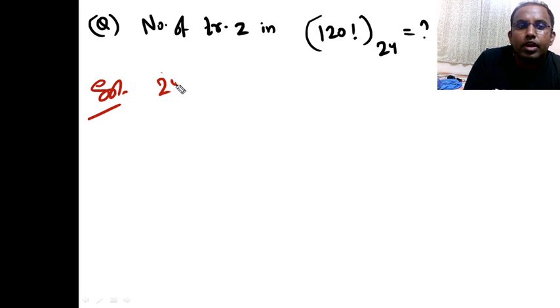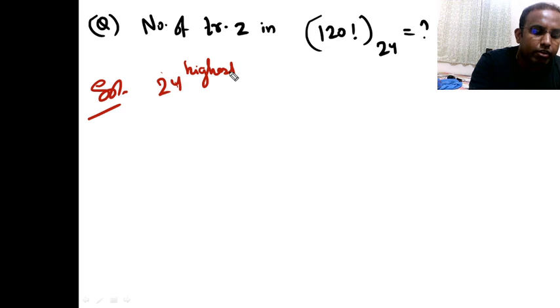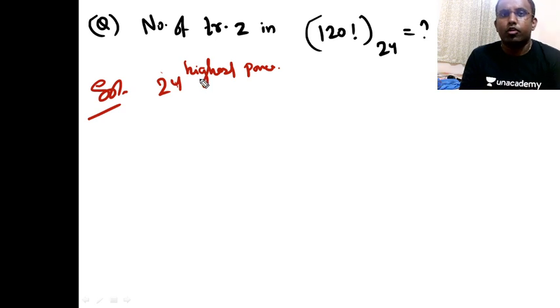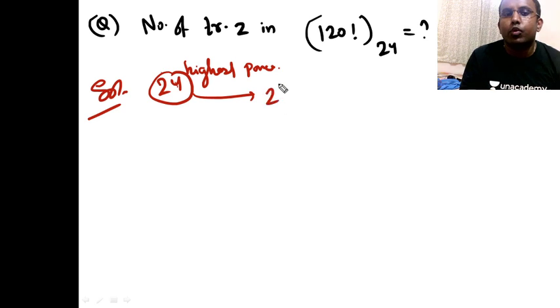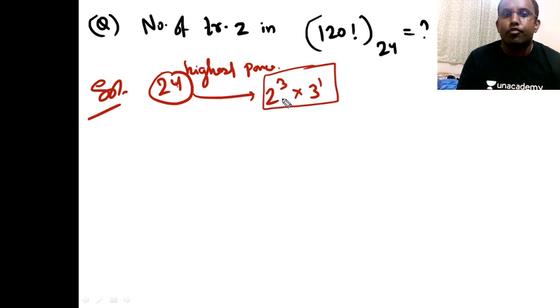So what I'm looking for in this question is the highest power of 24, right? So what is 24? 24 is not a prime number, है ना? तो 24 कोई prime number तो है नहीं, right? So try to convert this 24 into, let's say, 2 cube into 3. इसमें convert कर लिया है ना? So 2 cube into 3 raised to 1. I converted this, right?